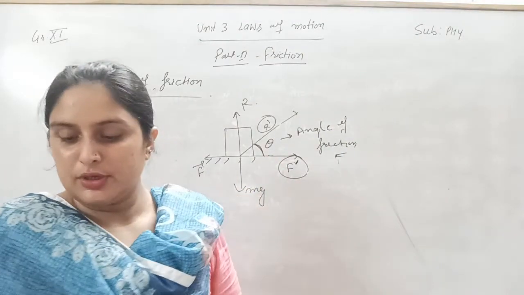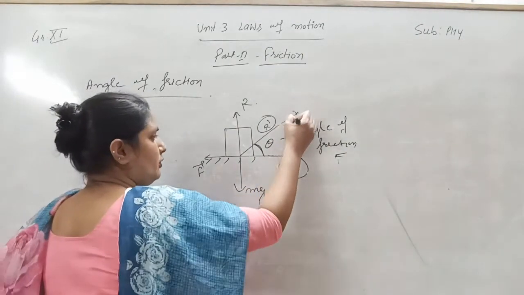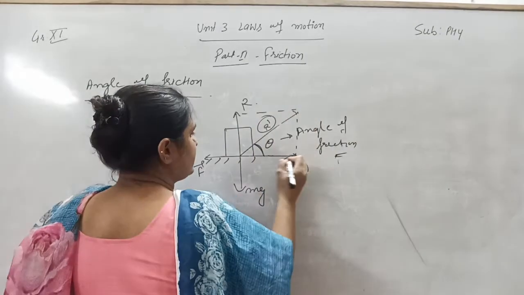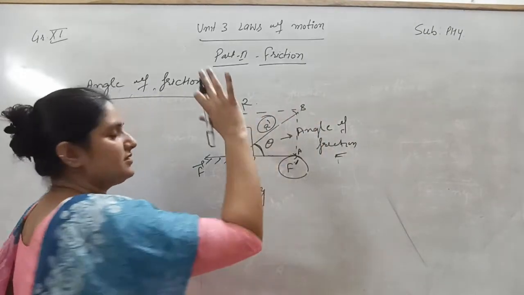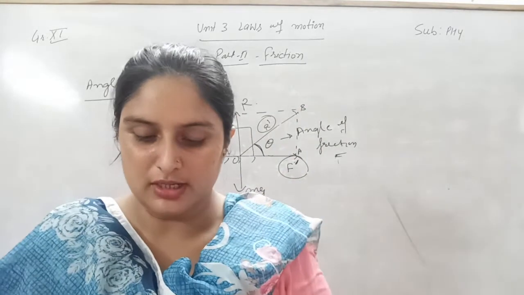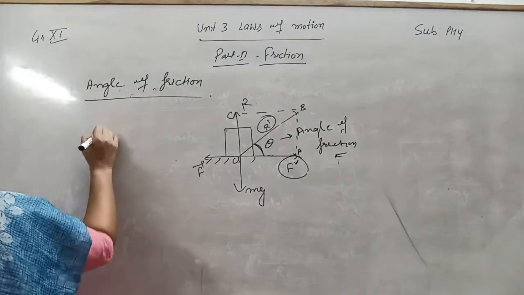So this is theta. Now we are going to calculate the value of theta. I am going to draw a perpendicular from here, such that this is the point OABC, such that AB is equal to OC. From here you can calculate the value of tan theta.